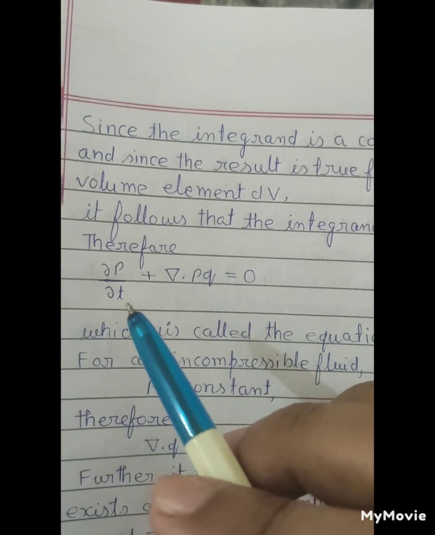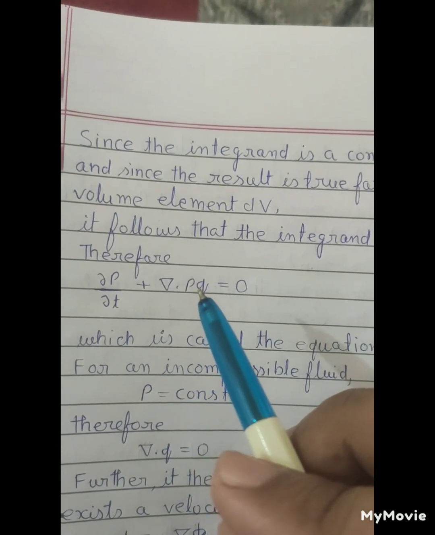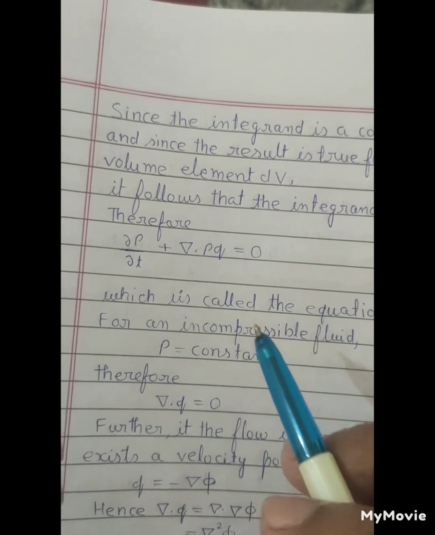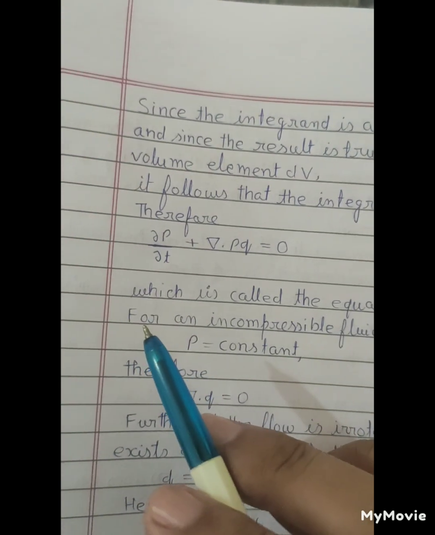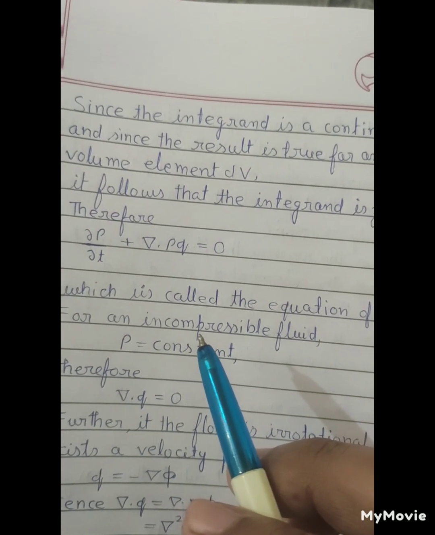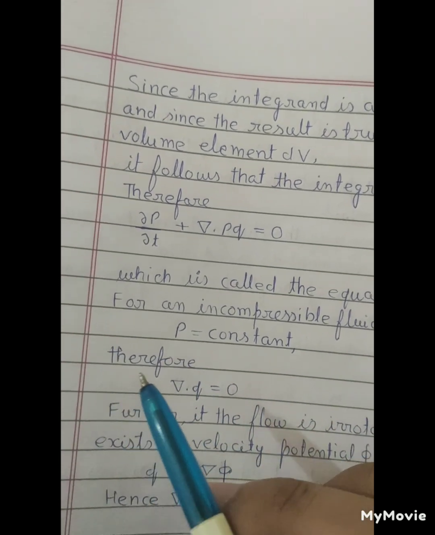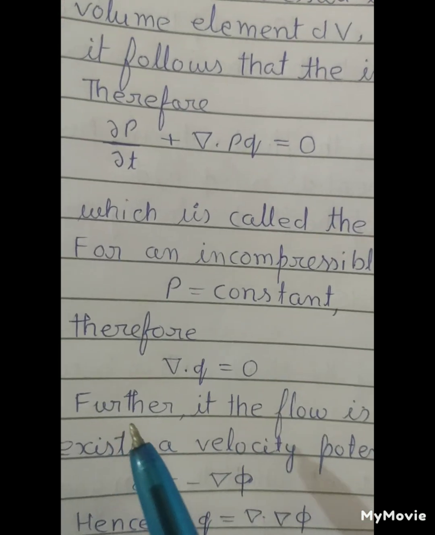Therefore d rho over dt plus del dot rho q equals 0, which is called the equation of continuity. For an incompressible fluid, rho equals constant, therefore del dot q equals 0.